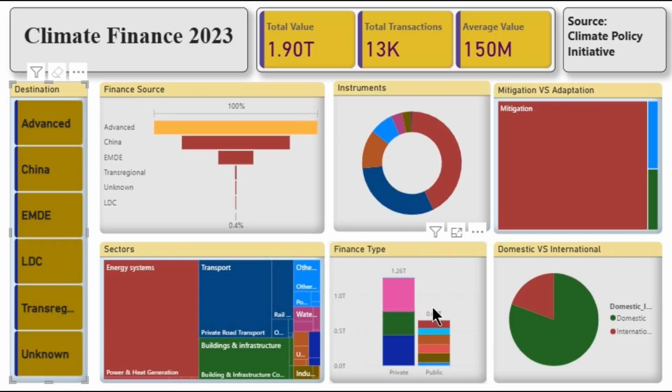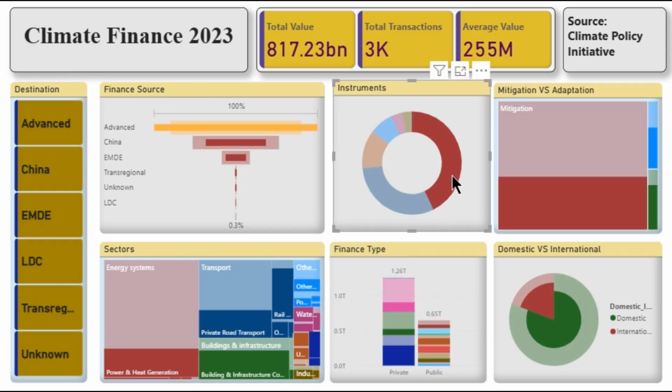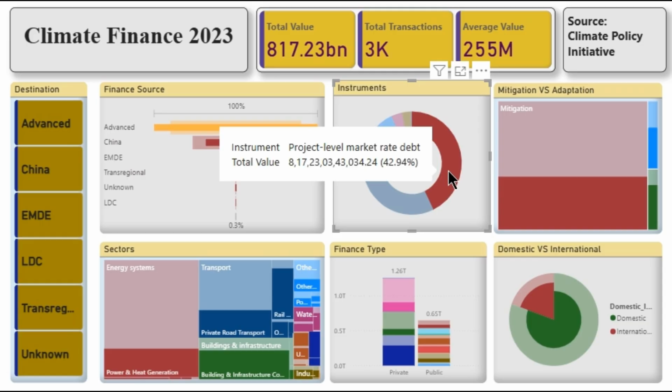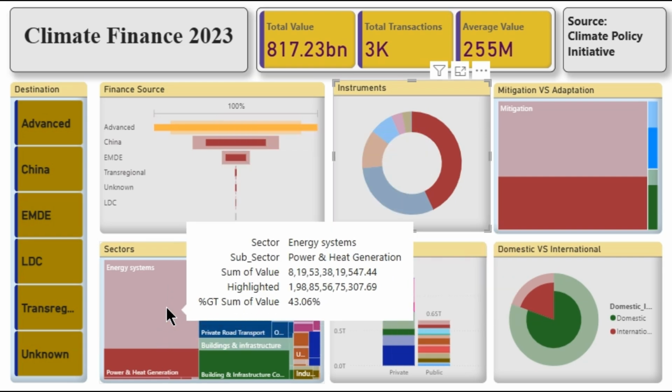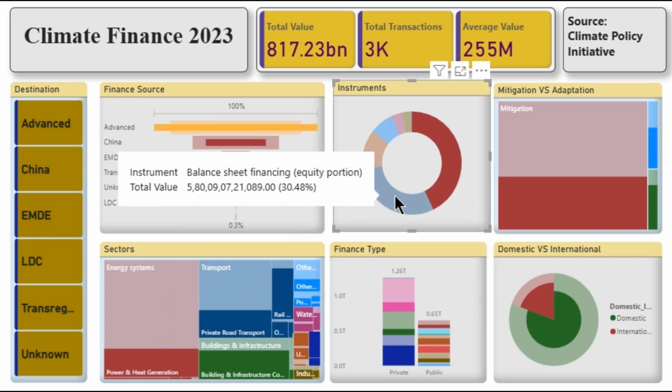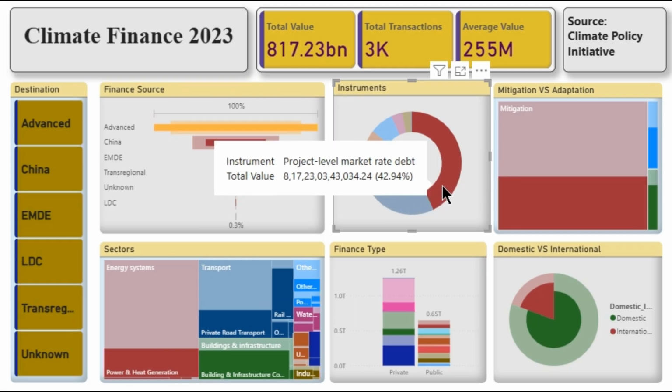In financial instruments, project-level market rate debt is the largest instrument, about $817 billion in 2023. It represents loans given at commercial terms directly to projects like solar plants, wind farms, or grid upgrades. This is how most large-scale renewable energy projects are financed.